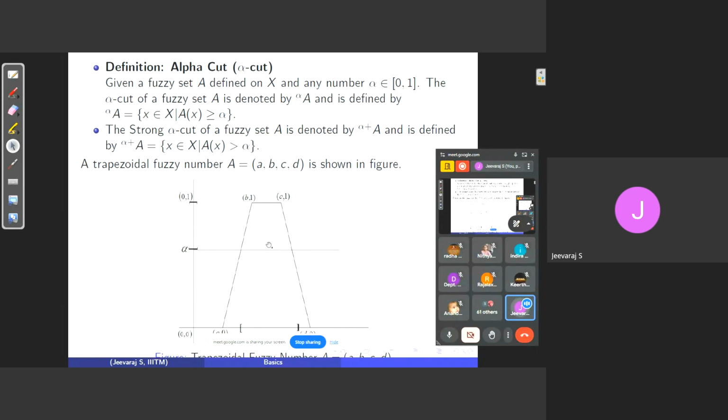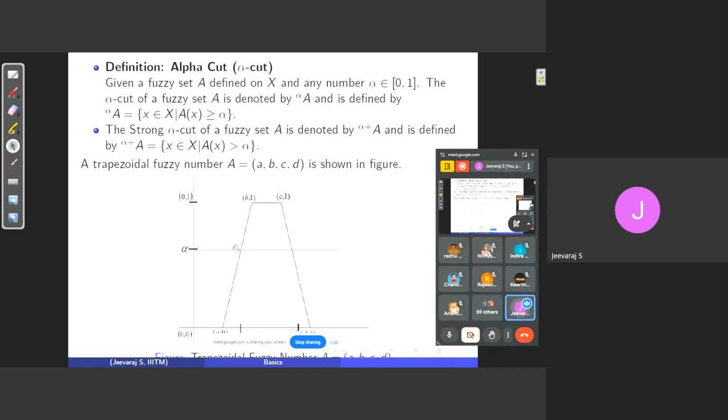Just in order to make you understand this alpha cut, let me take an example. Let us consider a trapezoidal fuzzy number ABCD. Why are we calling it a trapezoidal fuzzy number? Because the shape of the membership function looks like a trapezoid, right? So that is the reason why we call it a trapezoidal fuzzy number. Now, what is the meaning of alpha cut? What is the meaning of cut? We are going to cut something, right? So we have this membership function. We are going to cut this membership function by means of a line y equal to alpha.